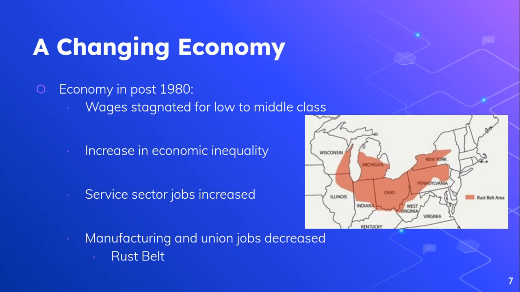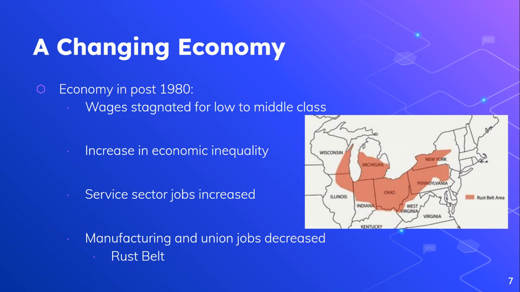And the last thing that we'll talk about today is more about the economy post 1980 and kind of what ends up happening with the economy. So one major thing we need to know that under Ronald Reagan and into the 90s and early 2000s, this is an important concept. The wages are going to stagnate for the low to middle class. So we see the wealthy upper class continue to make more and more money, but the lower and middle class are kind of staying at the same amount of money or the same percentage of money. And because of this, there's an increase in economic inequality. We start to see the rich being very, very, very rich. These are the Bill Gateses of the world, right? And everyone else kind of struggling on.